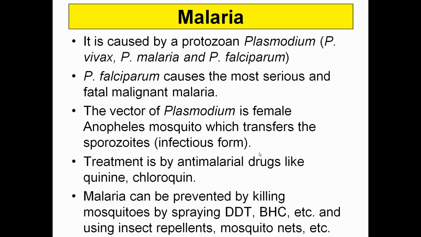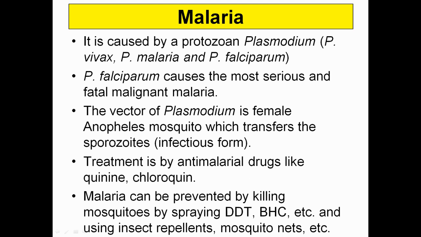Why female, not male? As you know, the female is going to nurse the eggs, so it requires the blood of the human, and it is going to secrete all of these sporozoites present in the gut of the female Anopheles mosquito because, as you know, it secretes some saliva which acts as an anti-clotting agent. So through that saliva, all of the sporozoites are inserted inside the human body.